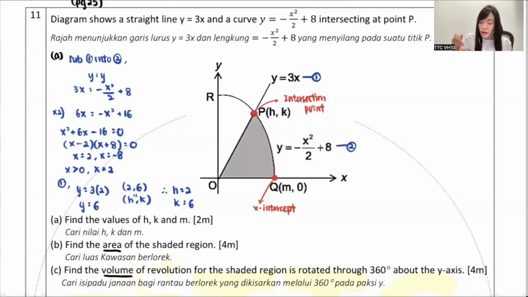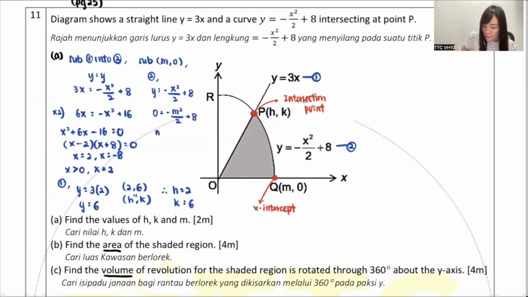Then eventually, they already tell you the coordinate is M, 0. So I can sub the M, 0 into the equation to get the answer. So which one should I sub? Can you guys see the Q actually touching the curve? Obviously, you can only sub into the curve because you touch the curve, right? So equation 2, y equals negative x squared over 2 plus 8. So I know my y is 0, my x is M.